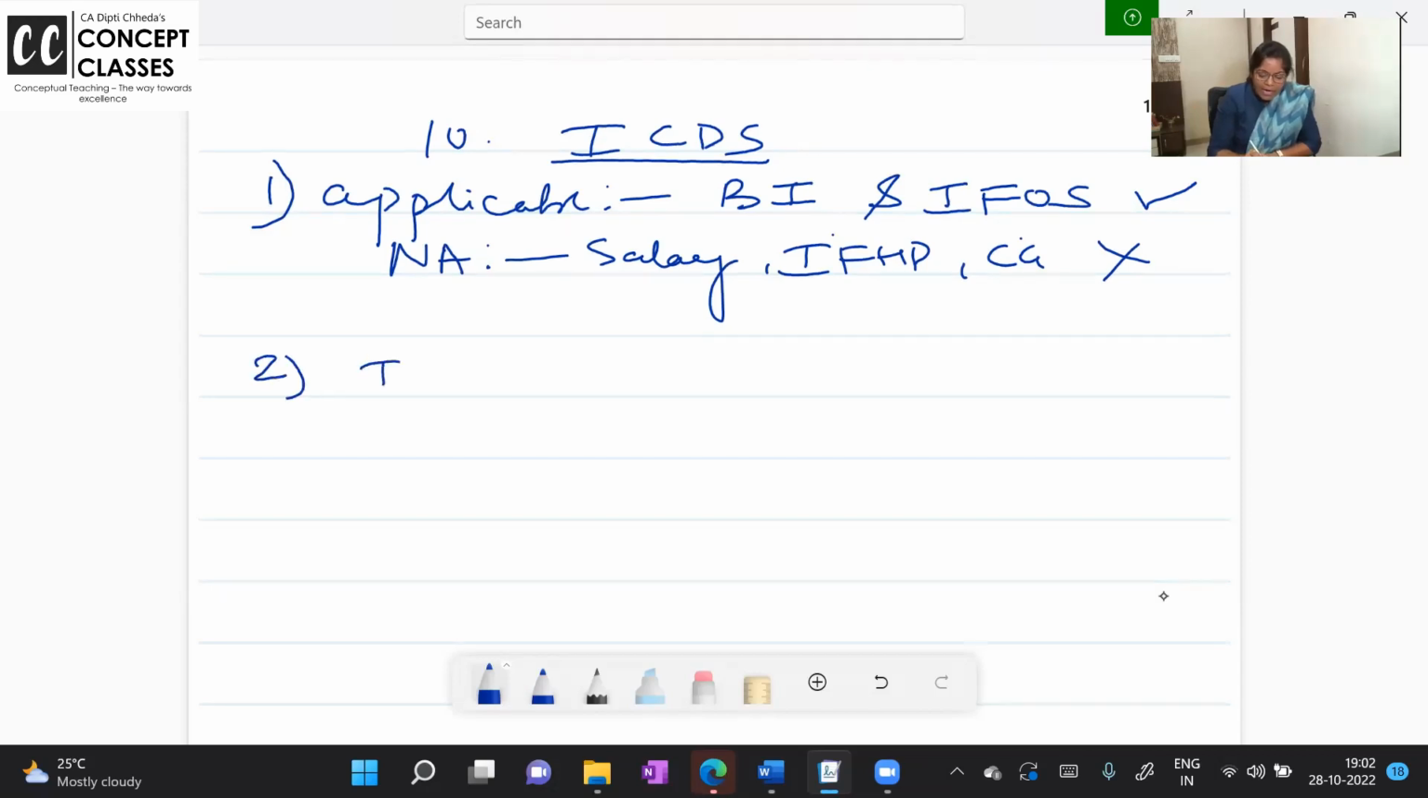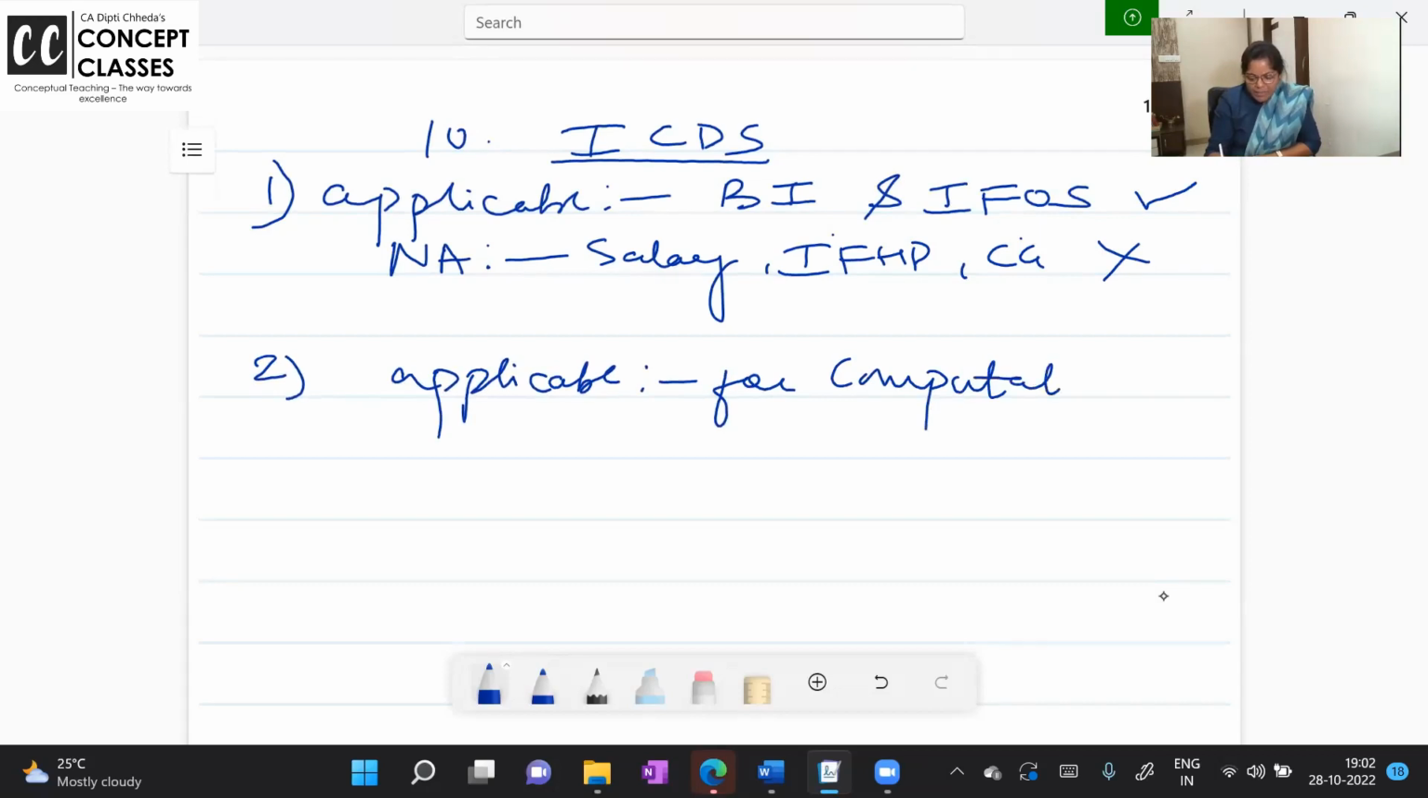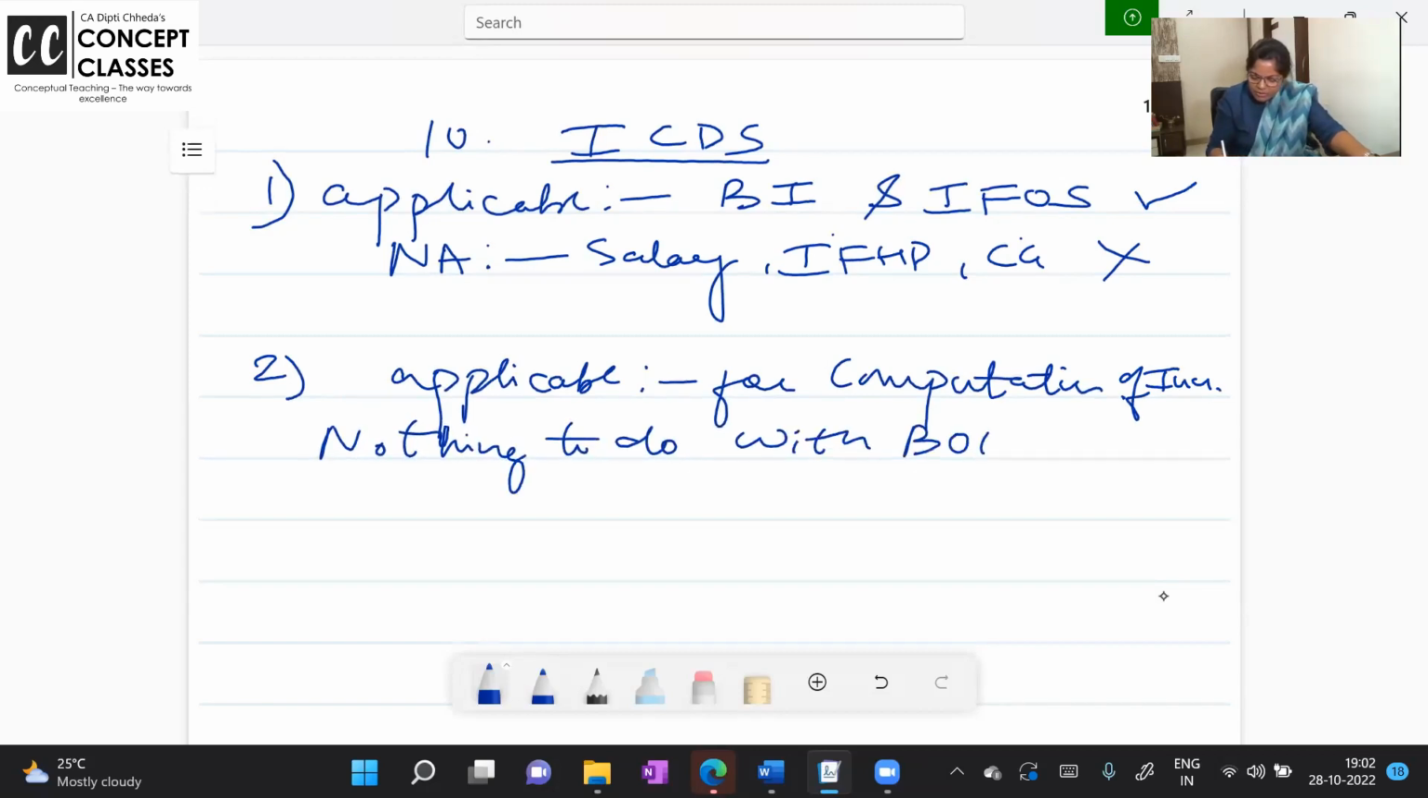Now, ICDS are applicable. Nothing to write. All these are there just to fit into your mind. I'm writing: applicable for computation. Are you all with me? Clear? ICDS are applicable for computing the income. It has got nothing to do with books of accounts.